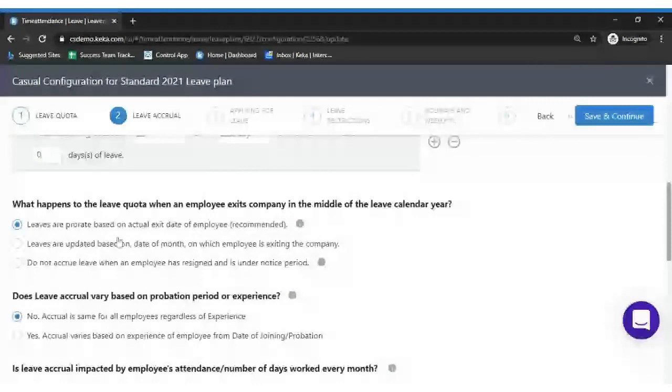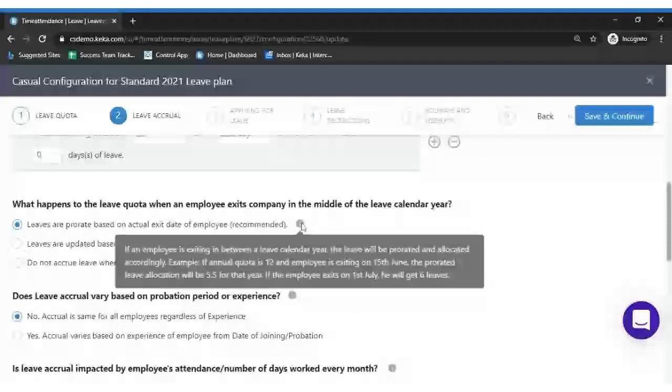Leaves are prorated based upon the actual exit date, or leaves are allocated based upon the month in which the employee is exiting, or do not accrue leave when an employee has resigned and is under notice period. First, we'll cover the first point: leaves are prorated based upon the actual exit date of the employee. If an employee exits in between a leave calendar year, the leave will be prorated and allocated accordingly.